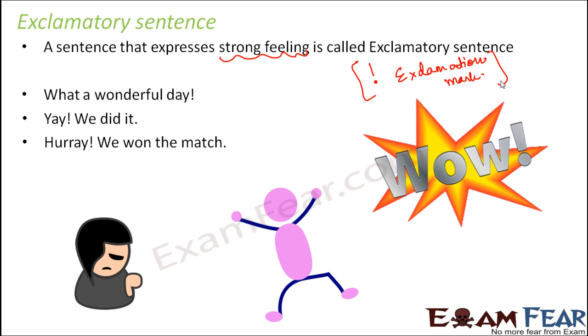If you would have just said we won the match, then you are basically declaring that we have won the match. But when you write hooray, it shows your level of excitement, that you are very much excited, very much happy that you won the match. Again, as I said, the emotions could be both good or bad.